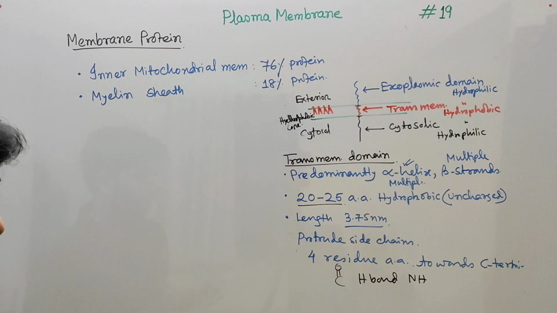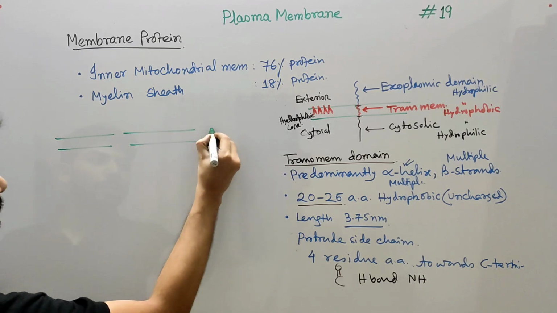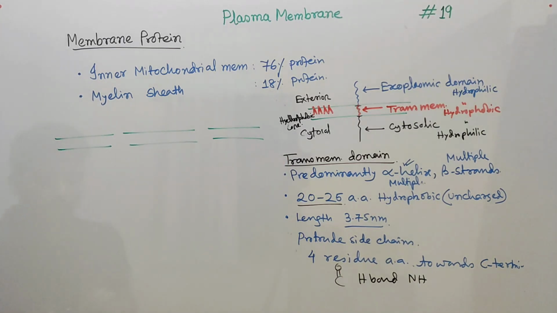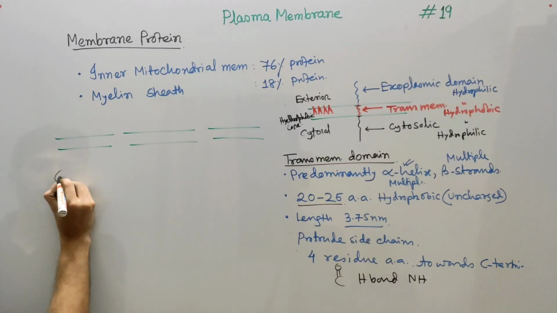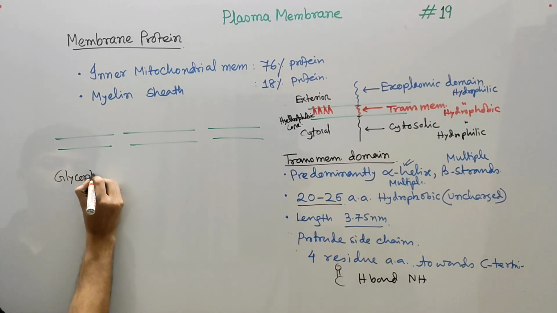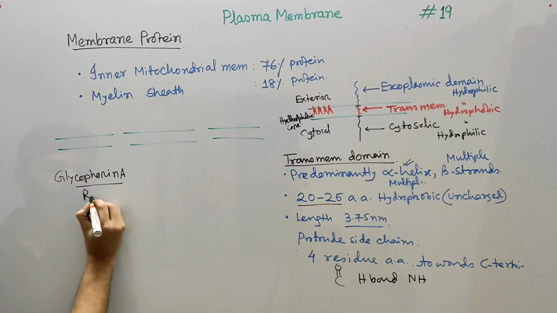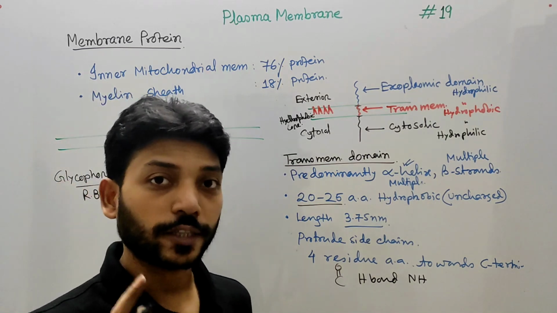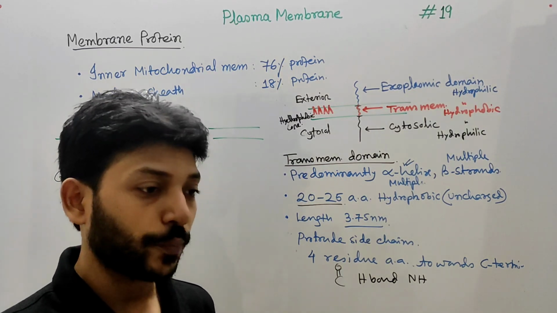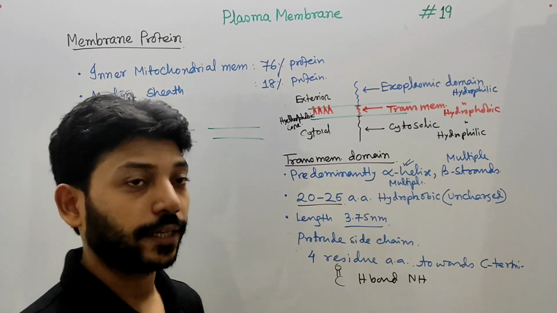Now let's take some examples of integral membrane proteins. Let's suppose this is the lipid bilayer. One example of an integral membrane protein is glycophorin A. This protein is abundantly present in the plasma membrane of the red blood cell. And this integral protein has a single alpha helix, and I want to mention here that a single alpha helix is enough to span the bilayer.